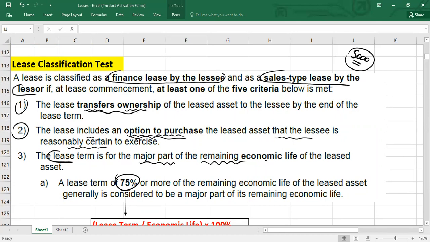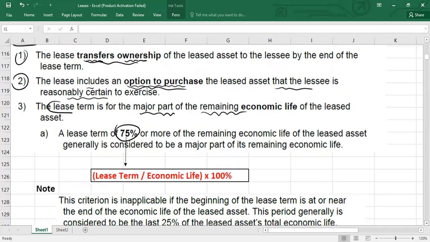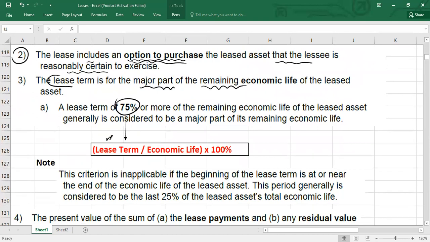Okay, if the 75% test is there, what will you do here, guys? Simply, you will take the lease term. This formula you need to apply: lease term divided by economic life times 100. If the answer is 75% or more, it means this criteria is met.